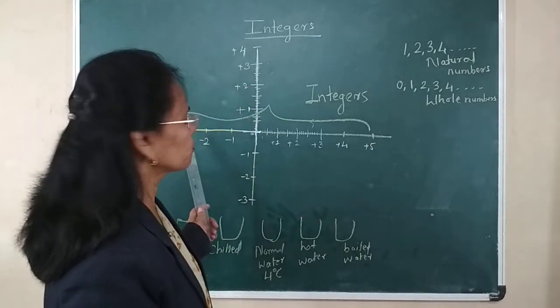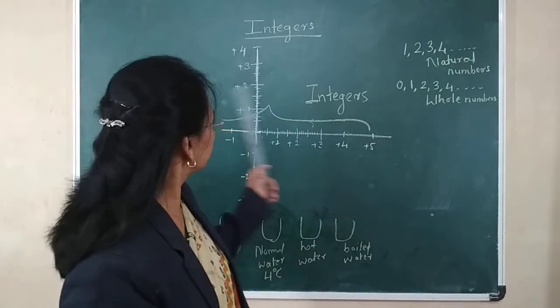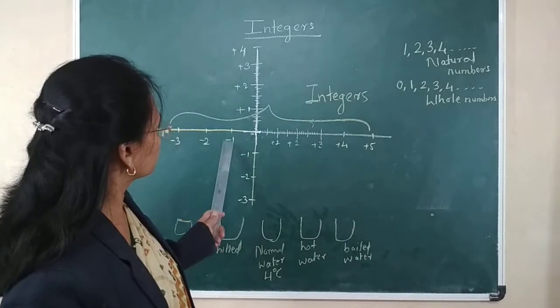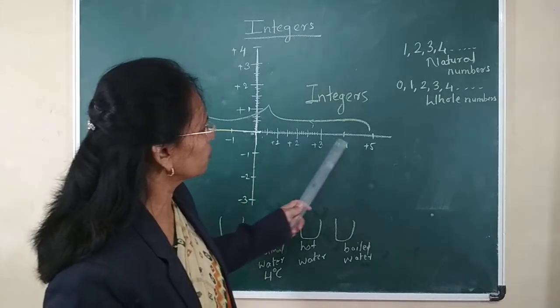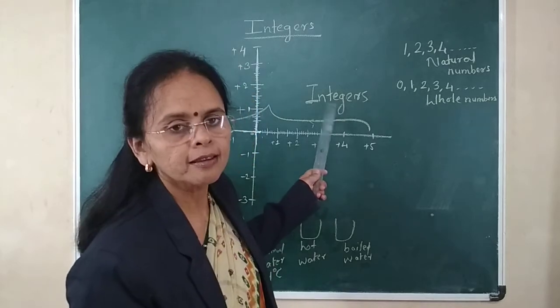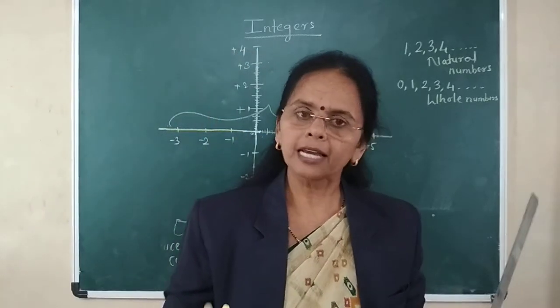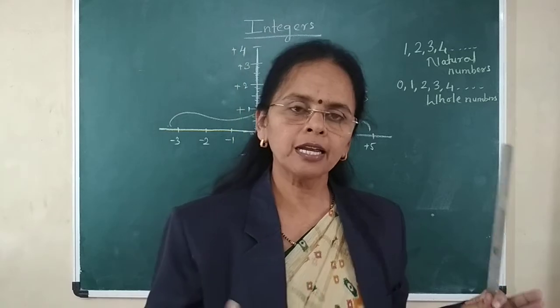And the numbers which start from negative numbers and go ahead, negative 3, negative 2, negative 1, 0, 1, 2, 3, 4, all these numbers together are called integers. Okay. Now, I think you have understood the term integer.